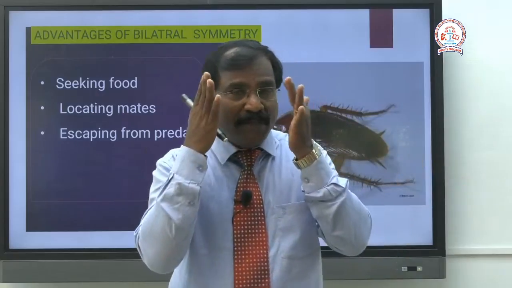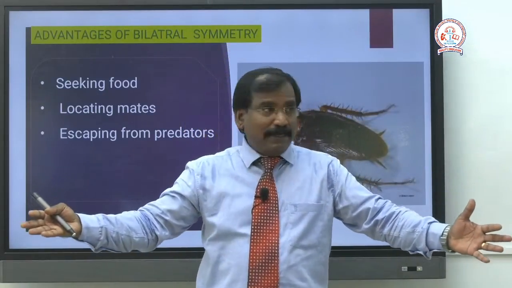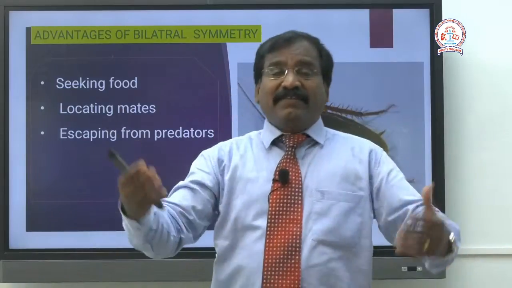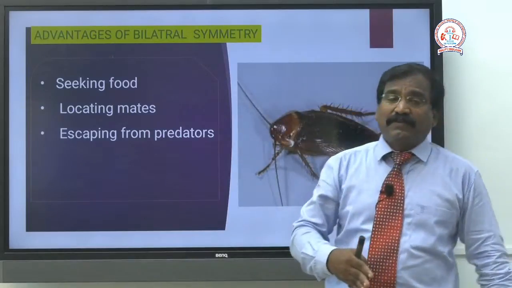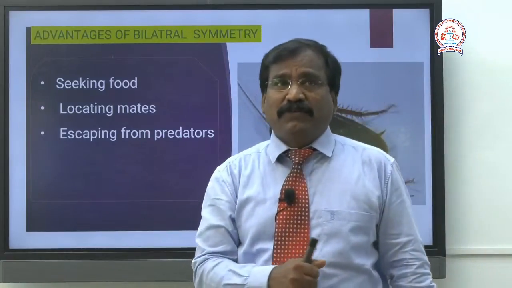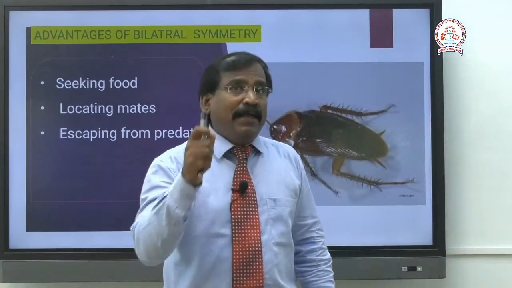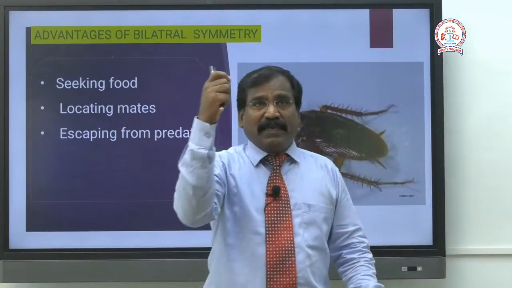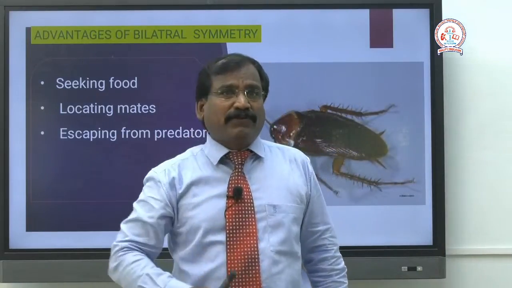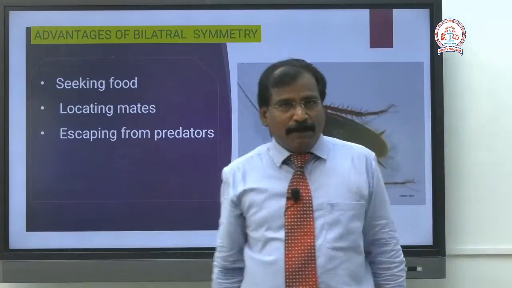Because of the lateral arrangement of the eyes, it sees both sides. There is a 2-mark question: what are the advantages of bilateral symmetry? To sum up: seeking food, locating mates and escaping from predators.